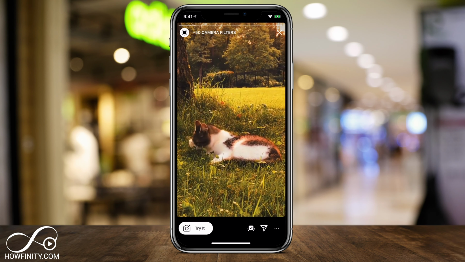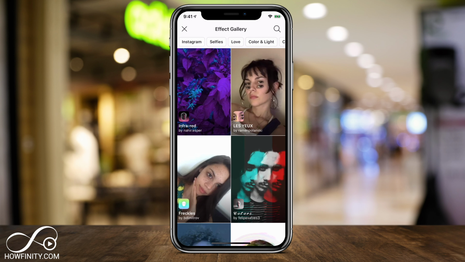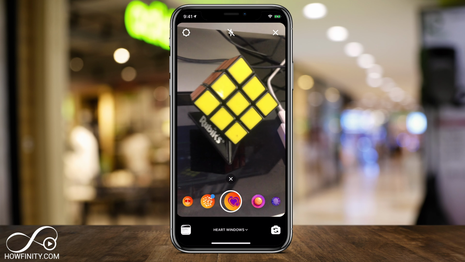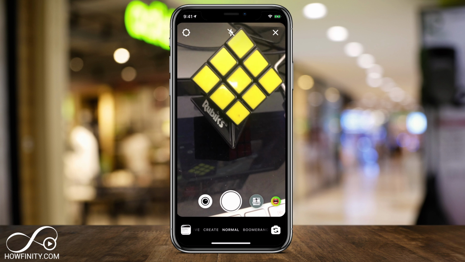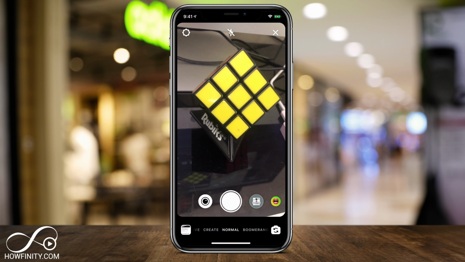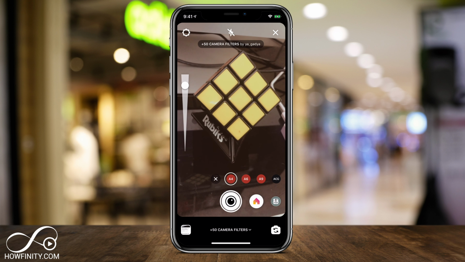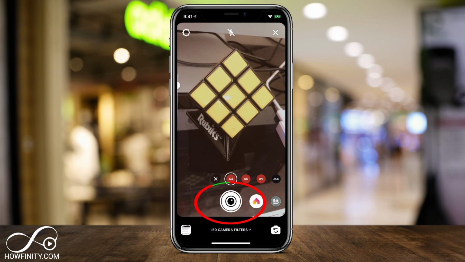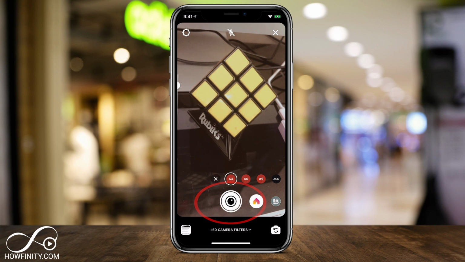So I'll press X on top here, and I'll press X again to go back to Instagram Story. Now, let me come back all the way to the very beginning. And now if I come all the way to the normal home mode here, if I go one more, I should have effects that I preset myself. So the one I just downloaded should show up here. If it doesn't show up, just restart your Instagram Story and your Instagram app here.